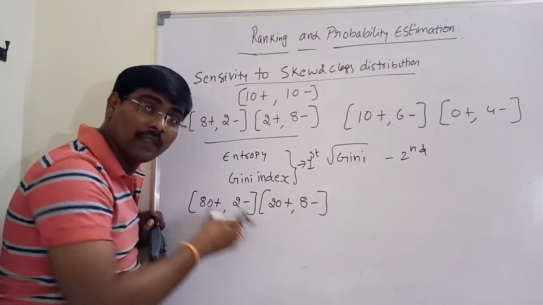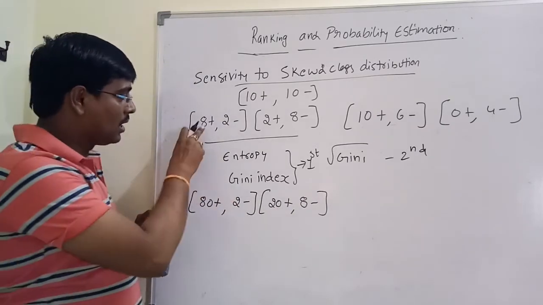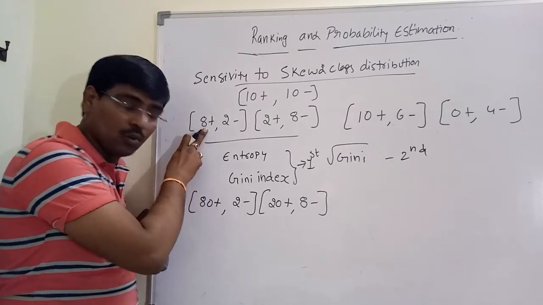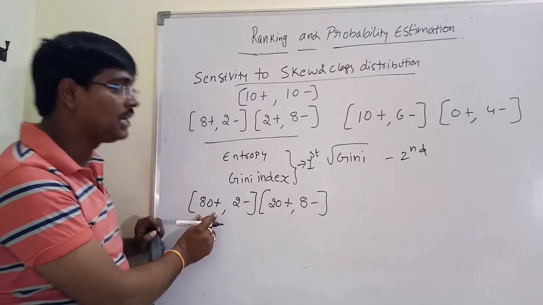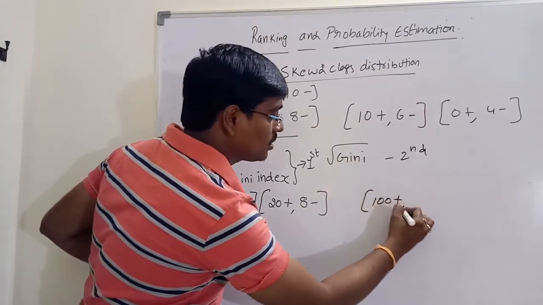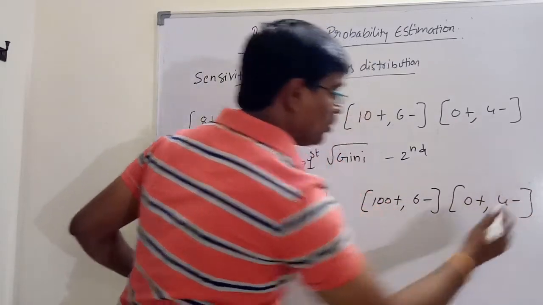You got the point? I am maintaining 10 copies of each instance, so 8 instances means a total of 80 positives. Similarly, 100 positives and 6 negatives, and 0 positives and 4 negatives.